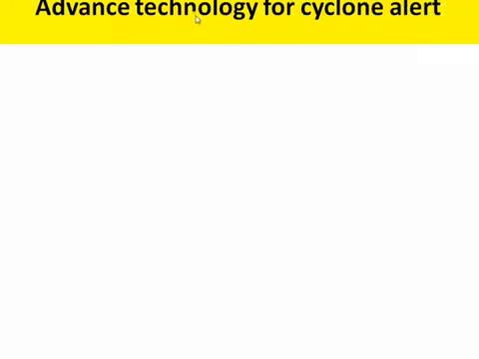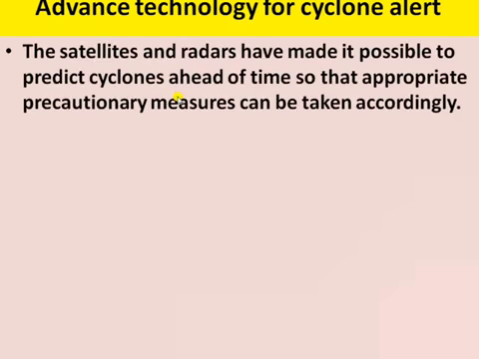Next is advanced technology for cyclone alert. What are the advanced technologies for cyclone alert? With advanced technology, it has become easier to protect against the cyclone. Earlier, people used to get less than a day to prepare and evacuate. Now facilities like satellites and radars have made it possible to predict the cyclone ahead of time, so that appropriate precautionary measures can be taken accordingly.